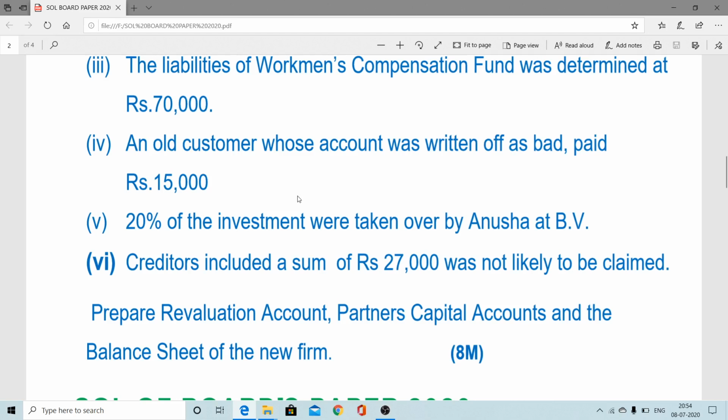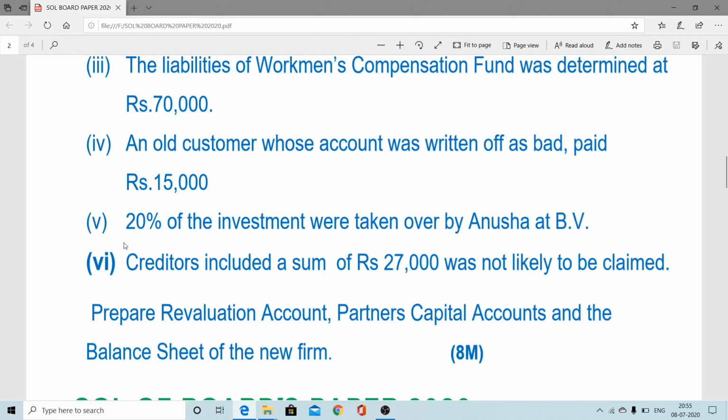You know both entries. When the amount is received, cash or bank account debit to bad debt recovery account, and the second entry: bad debt recovery account debit to profit and loss adjustment account. And the profit and loss adjustment account is nothing but the revaluation account. So ultimately we can write here by cash or by bad debt recovery on our revaluation ledger. That way you can solve.